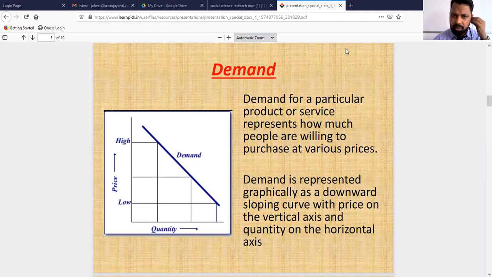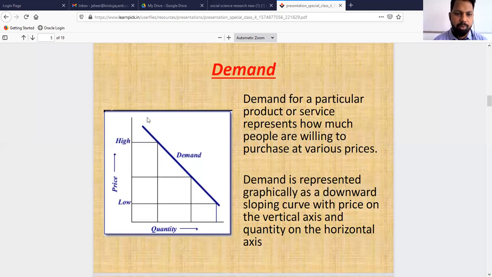So the relationship: demand is very much connected with what? The price of the commodity. The relationship between demand and price is a kind of negative relationship. As the price of the commodity increases, the demand for the commodity decreases, and as the price falls, the demand for the commodity increases. You can simply take the example of meat. If the price of meat is increasing, the demand for meat automatically will decline. If the price of meat declines, the quantity demanded for meat automatically will increase.